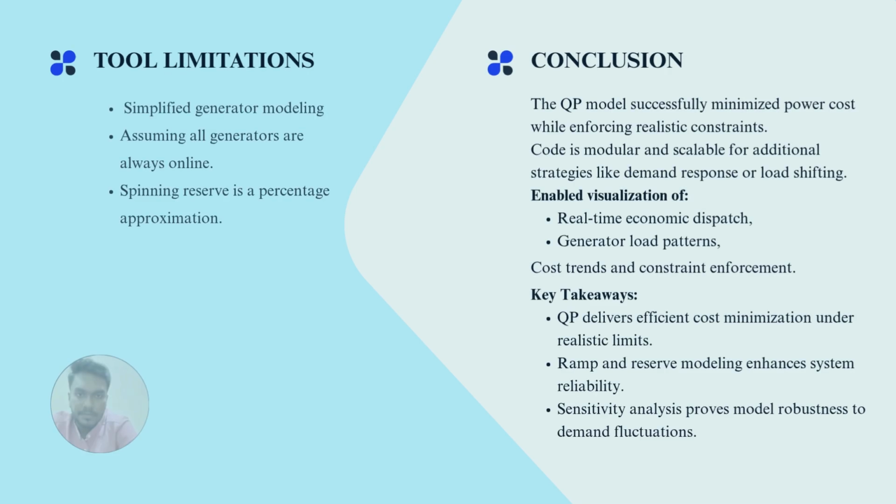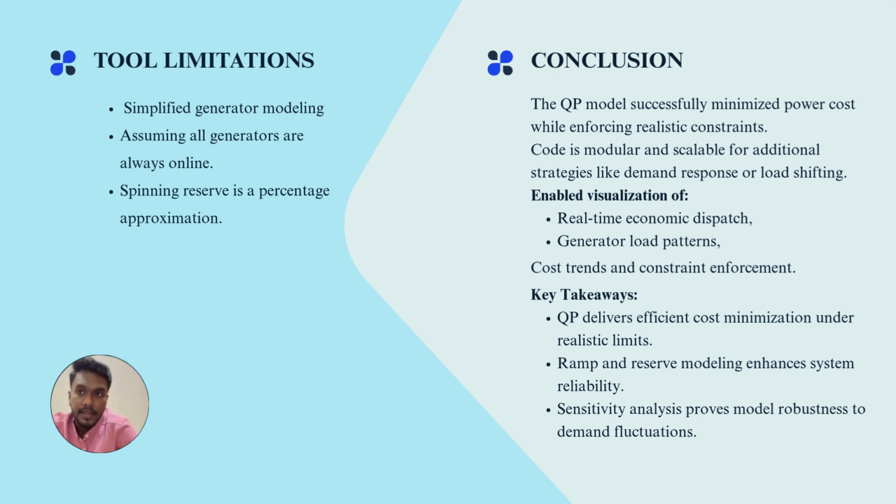Okay, there are some tool limitations for my project from the Python software. The first one is simplified generator modeling, which means there is no emission cost, no fuel cost, and also no startup or shutdown cost. The second limitation is assuming all generators are always online. And the last one is that the spinning reserve is a percentage approximation only.